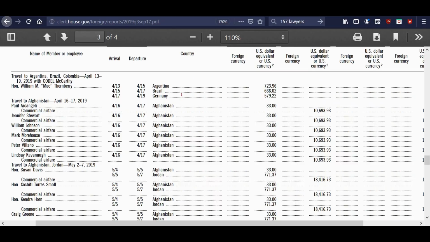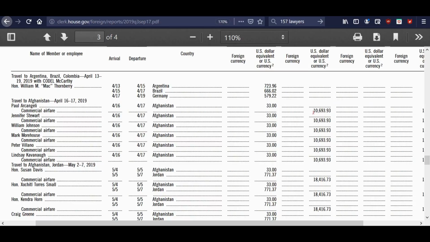They're going to various places: Argentina, Brazil, Germany, Afghanistan. We had several that went to Afghanistan and Georgia. And, you know, this is their per diem. Look at this one, 666.02. Interesting. And that one is one of the representatives, evidently, because it starts out with Honorable William M. Mack Thornbury. I'm pretty sure I remember that name being a Democrat.